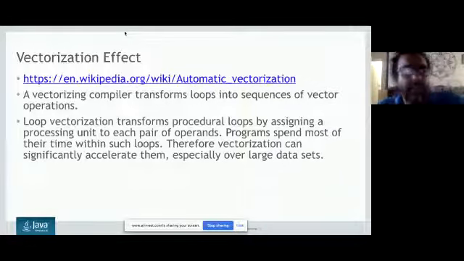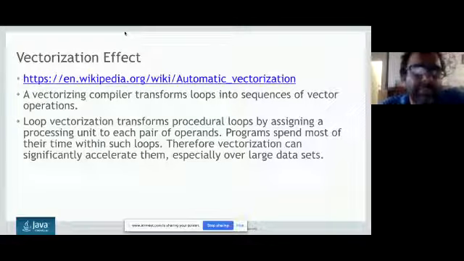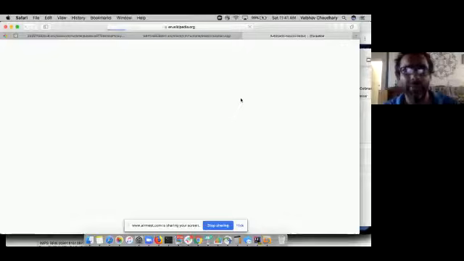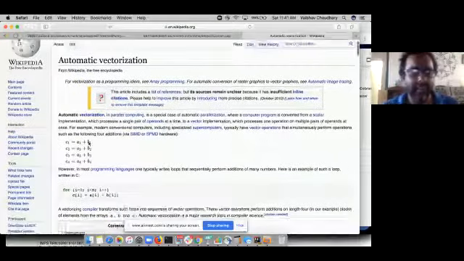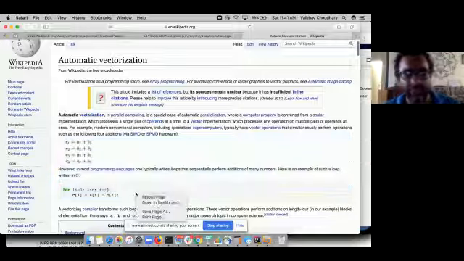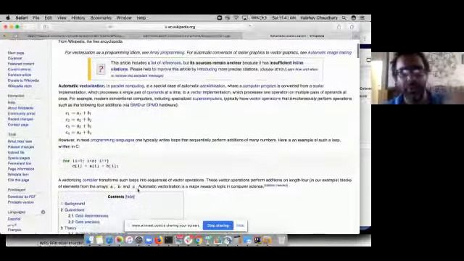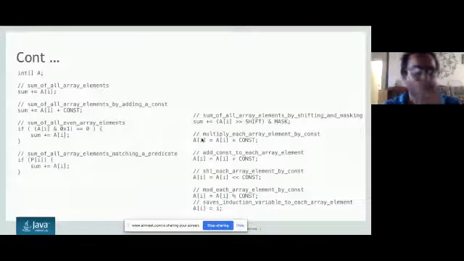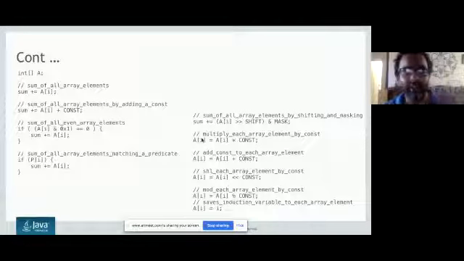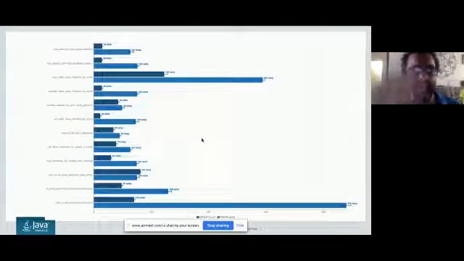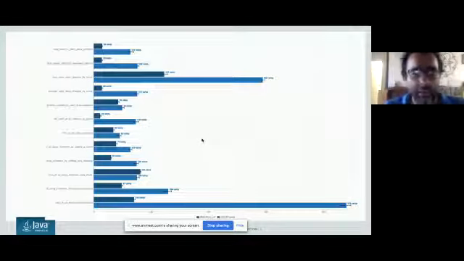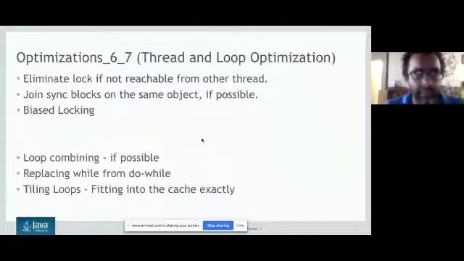So all the modern processors can use this. You should go to the wiki link of automatic vectorization, and it has explained all the things in much detail. So you should go and read it. Fine. So these kinds of optimizations all come under vectorization. And this is the benchmarking of vectorization, where you can see the performance impact of vectorization. I am leaving it to you, after the presentation, to see the details.